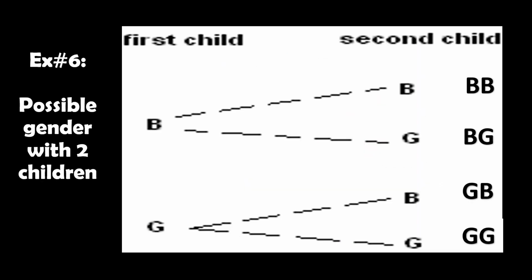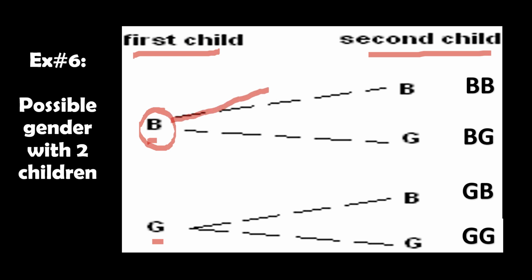Example number 6, possible gender with 2 children. Remember, when you give birth, the possible result is either a boy or a girl. So for the first child, there are only two possible outcomes, boy or girl. So for the second child, after having a boy, the result can be either a boy or a girl.